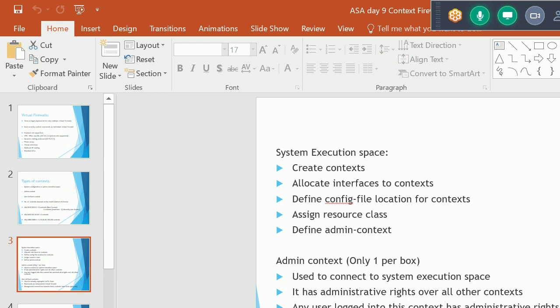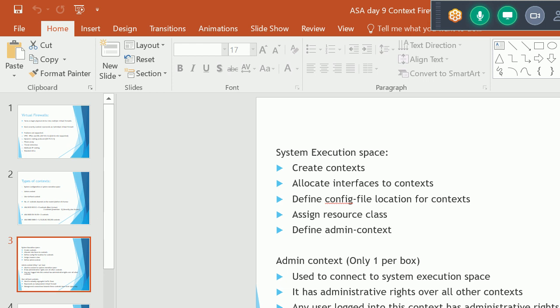Define the admin context. Generally, when we convert our firewall into multiple context mode, there is one context already created, which is the admin context. Or we can also make another context the admin. It depends on how you want to configure. Only one admin context per box, meaning we can configure only one admin context in a box.